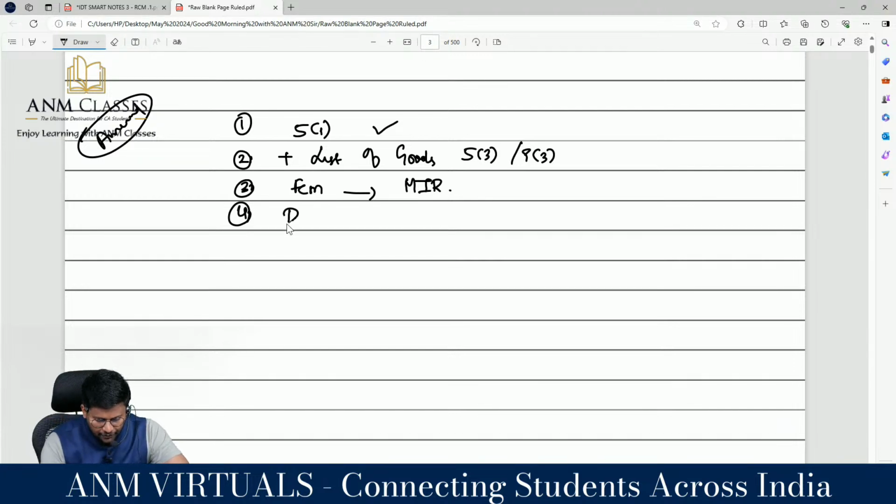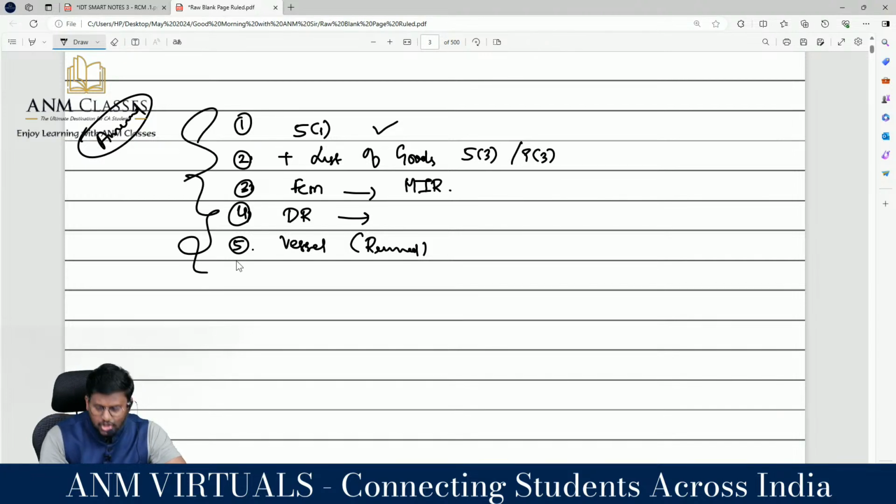The fourth amendment, they have given directorship services. It was earlier any services, now they created an exception. Correct? And the fifth one, transportation of goods by vessel from a place outside India till the customs station of clearance in India has been removed, my dear lovable students. These are the major changes in 9.5 or 5.5 as the case may be for our examination. In the coming classes, I will be discussing these things including amendments. Then you will feel so much more comfortable. These changes are important, very important and very, very important for our examination.